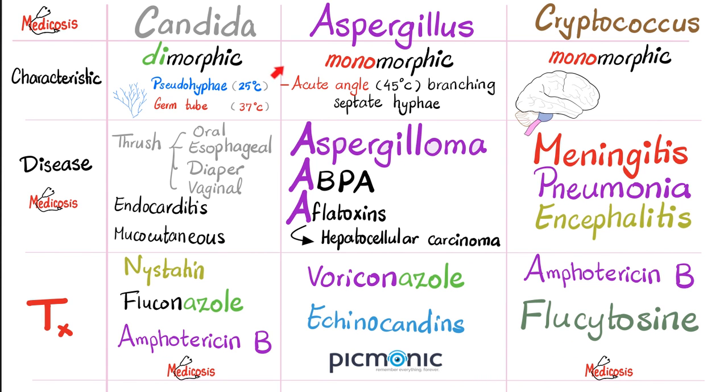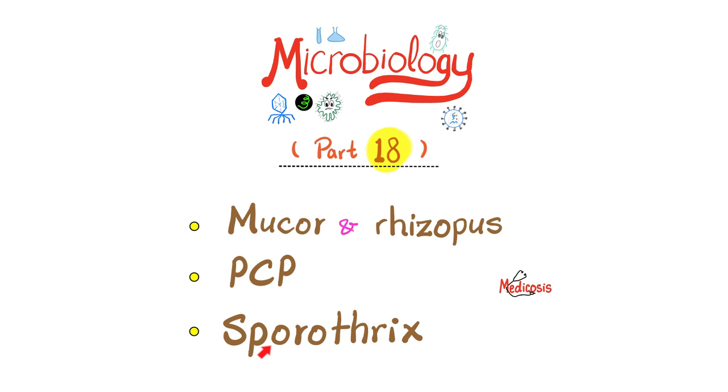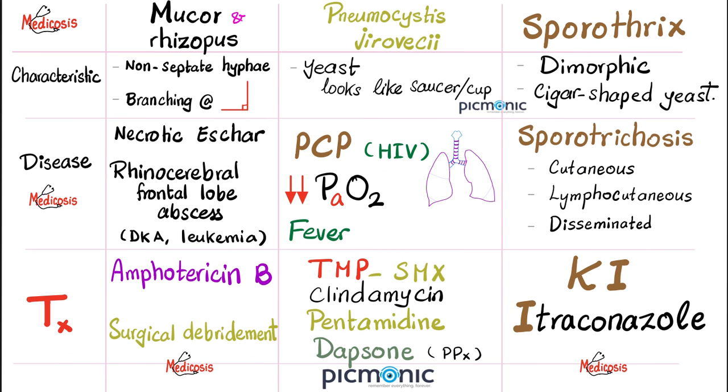And as is the habit towards the end of each video, we compare among the organisms. Today we'll compare among these 3 organisms: Mucor and Rhizopus together, Pneumocystis and Rickettsia, and Sporothrix. Mucor and Rhizopus, their hyphae are non-septate.